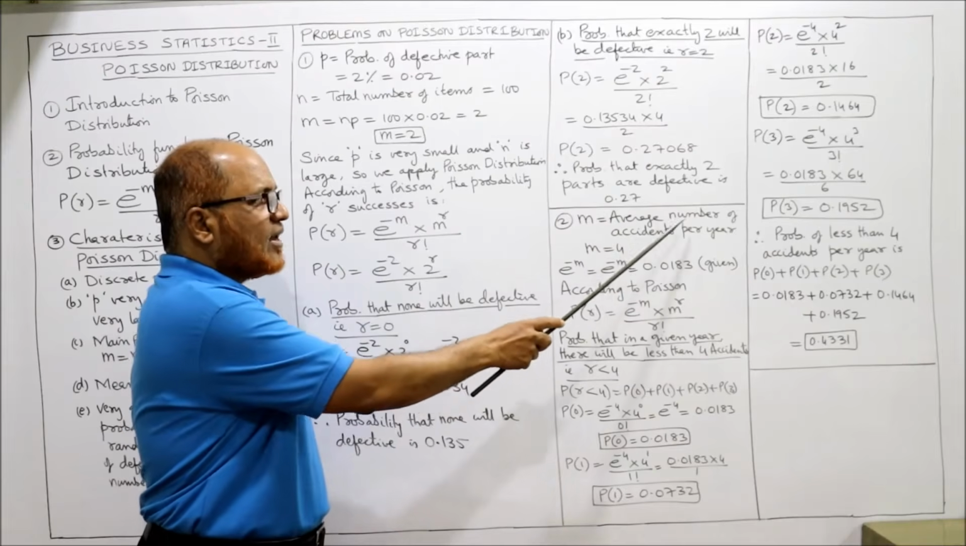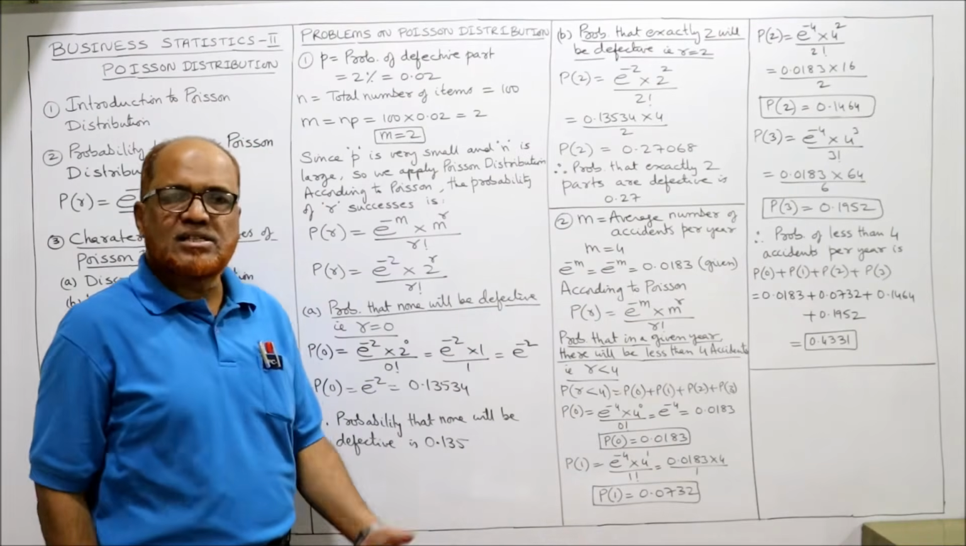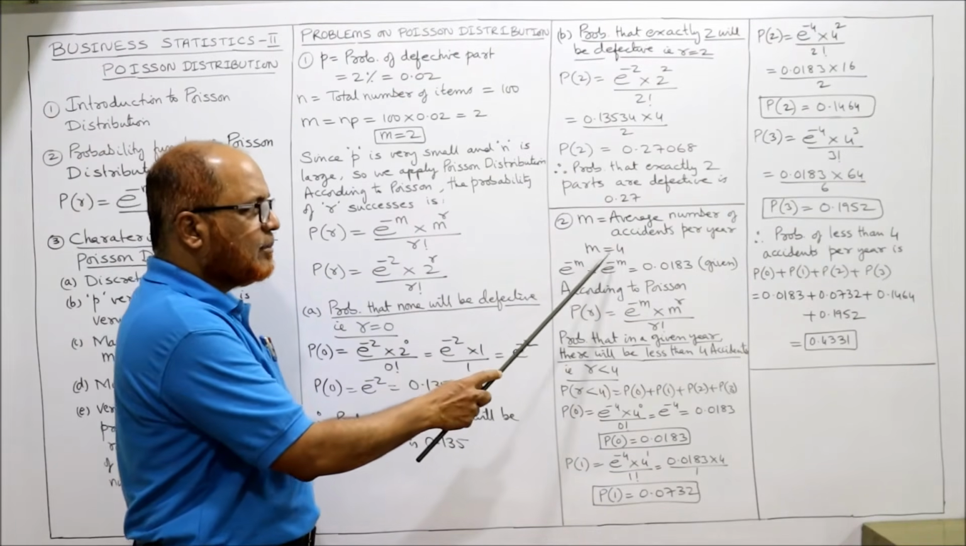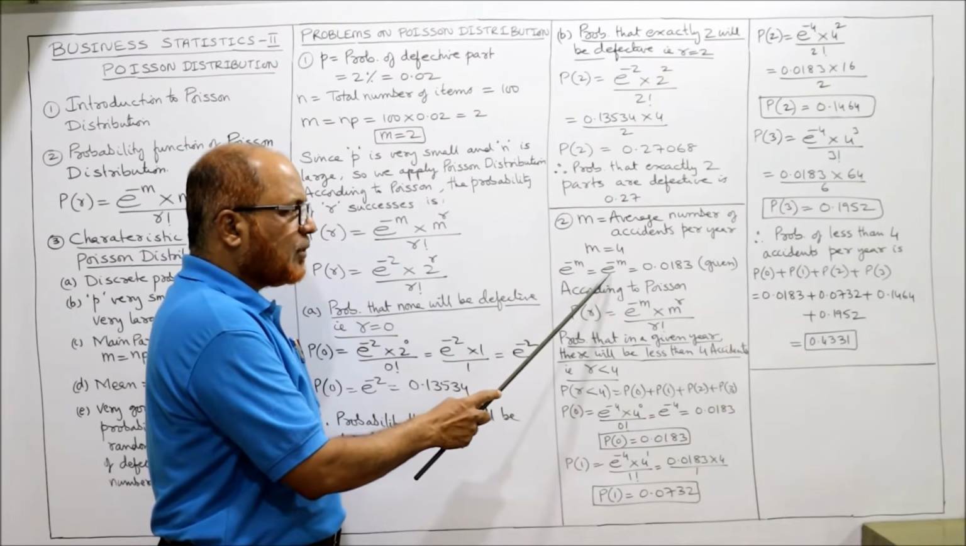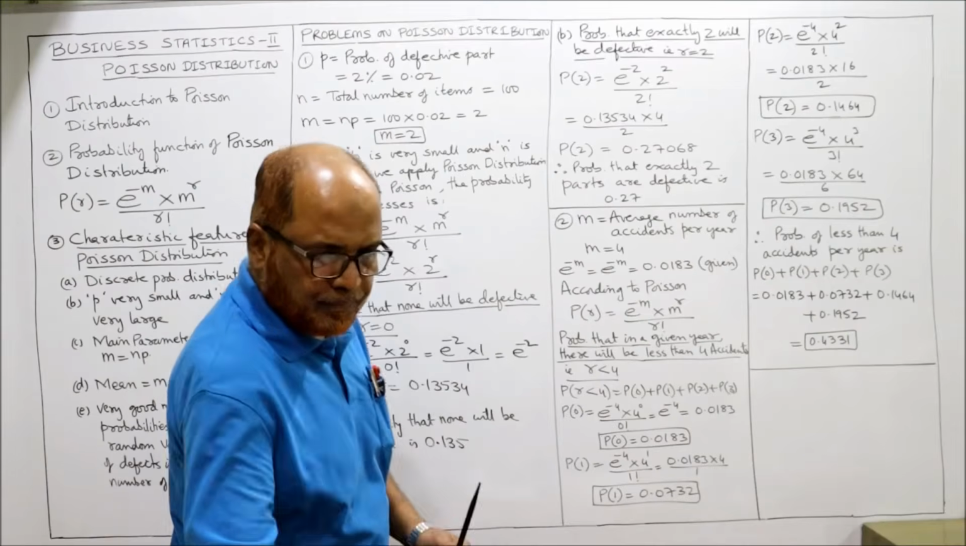Now see, m is equal to the average number of accidents per year. It is given in the problem, average 4. So m is equal to 4. e to the power of minus m is equal to e to the power of minus 4.